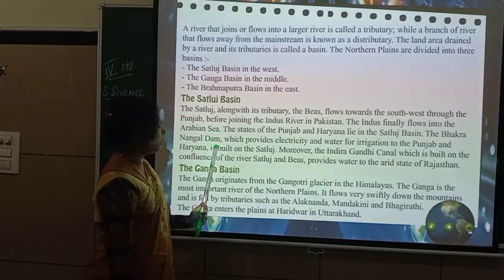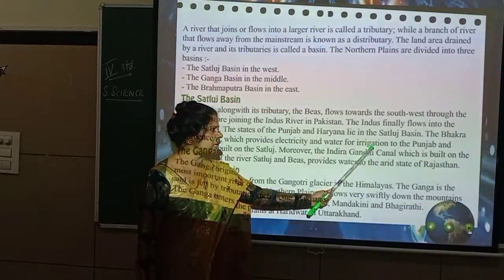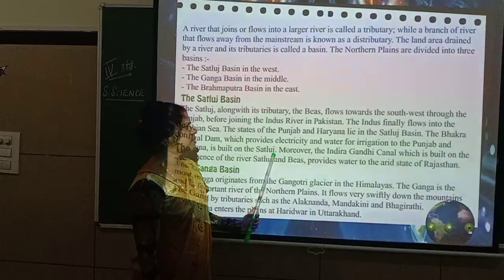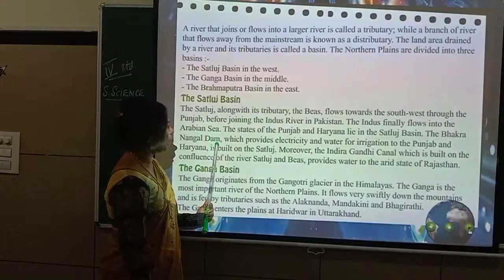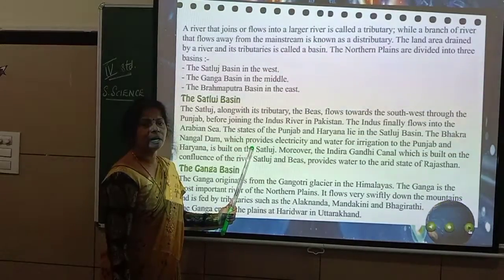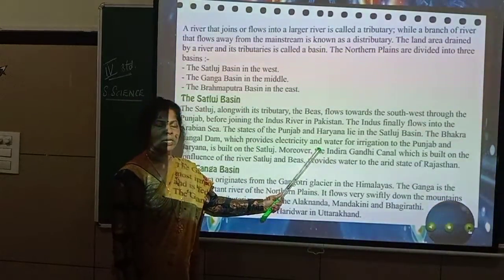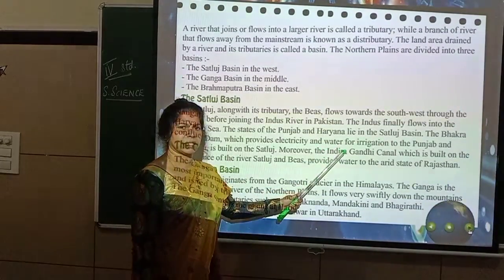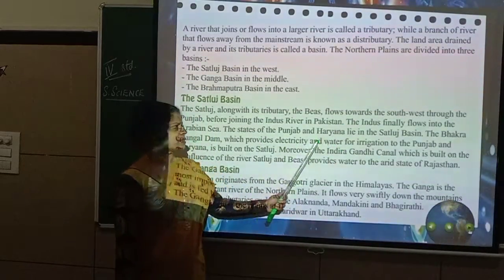The Bhakra Nangal Dam, which provides electricity and water for irrigation to Punjab and Haryana, is built on the Sutlej. The Bhakra Nangal Dam, what does it do? It is going to provide us electricity and water for irrigation. Irrigation means what? Wherein water is poured into the fields to grow crops. That is irrigation. So it is providing electricity and water.